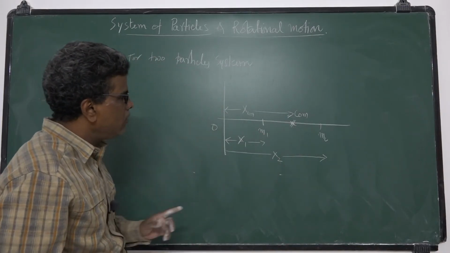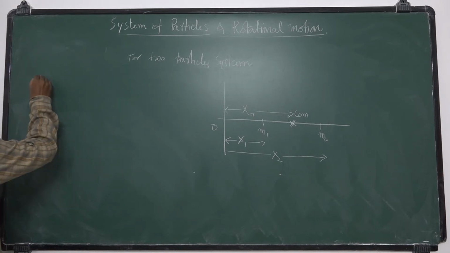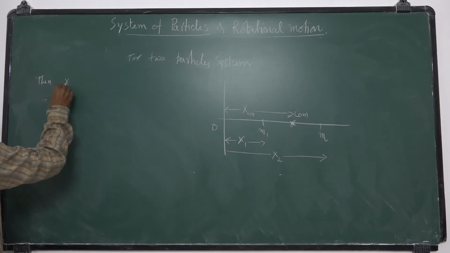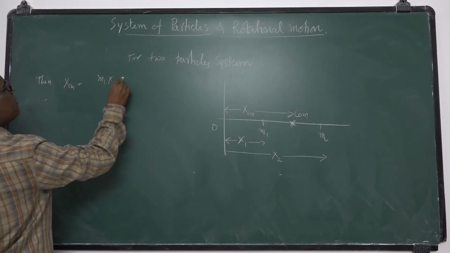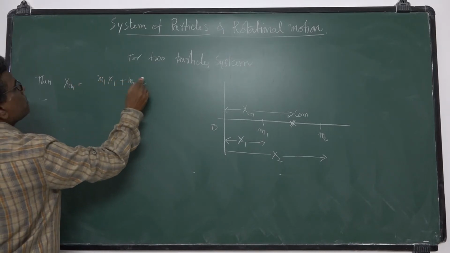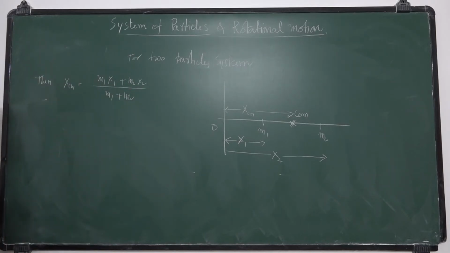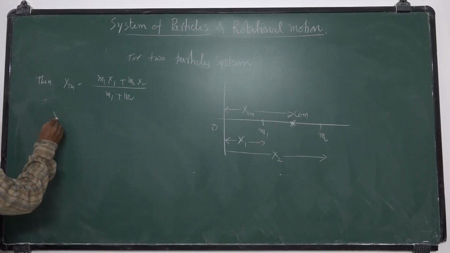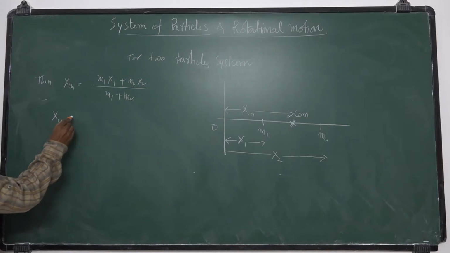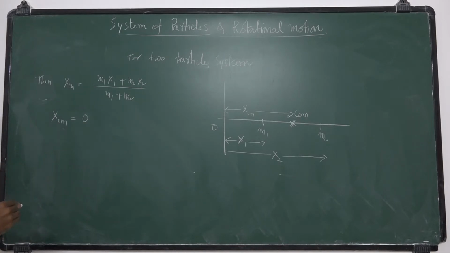Now, what is XCM? XCM is equal to M1 x1 plus M2 x2 by M1 plus M2. Suppose XCM lies at the origin. Suppose XCM is 0.